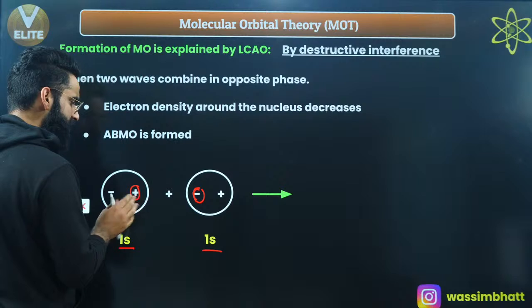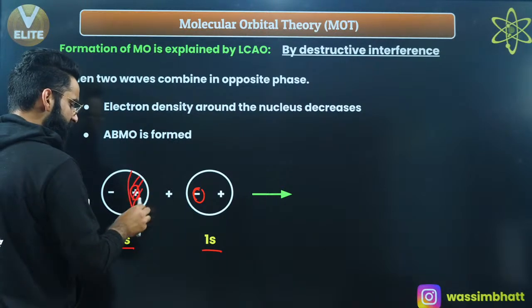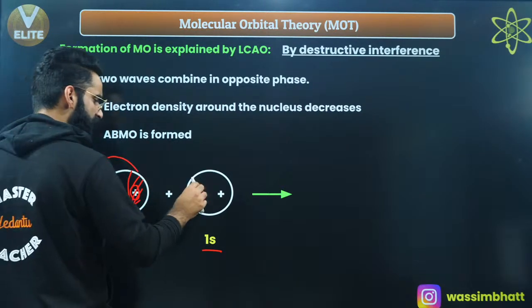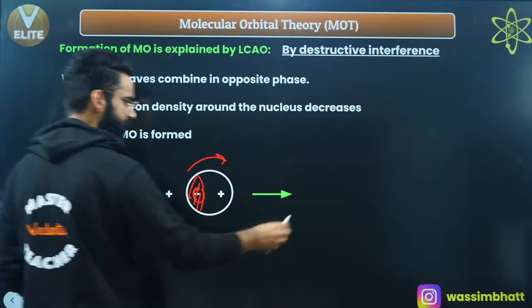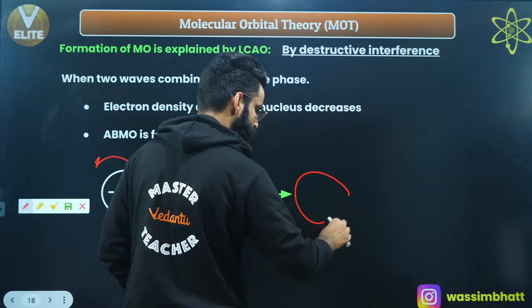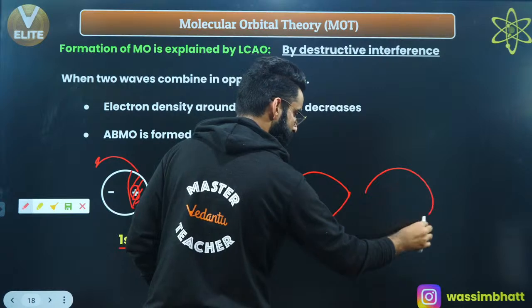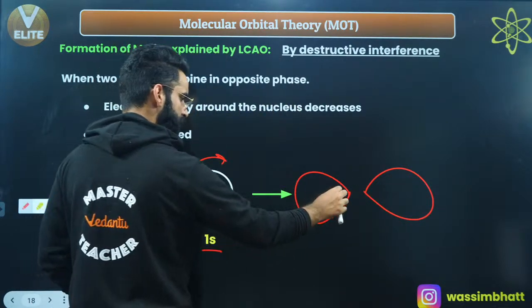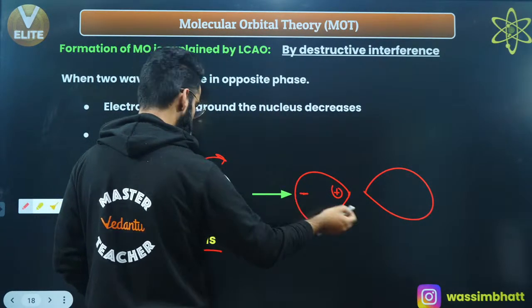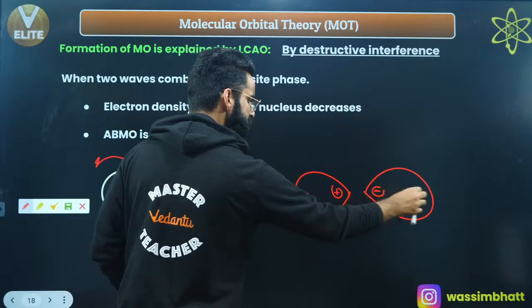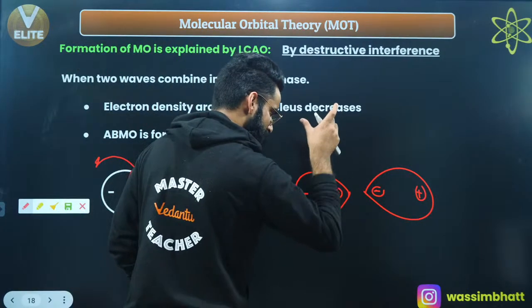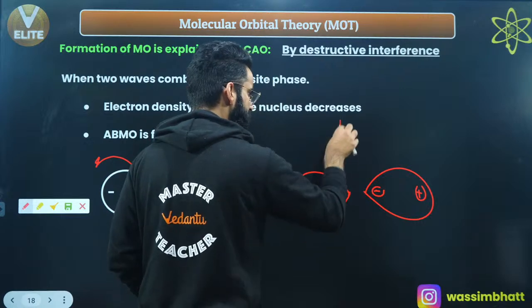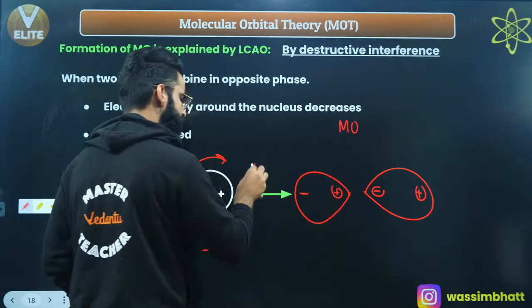This part of the electron density will move in this way, and this part will move in this way in the resulting molecular orbital. So it's going to be like this. This was the positive part, this was the negative part, this was the negative part, this was the positive part, right?